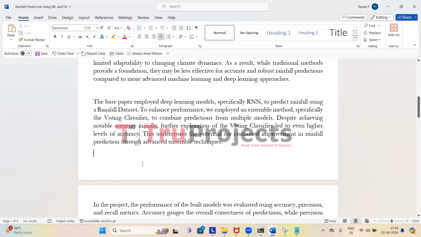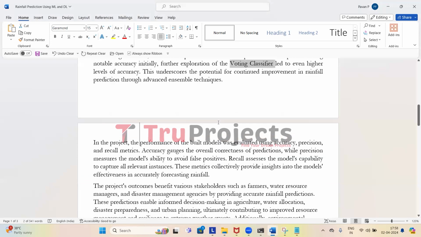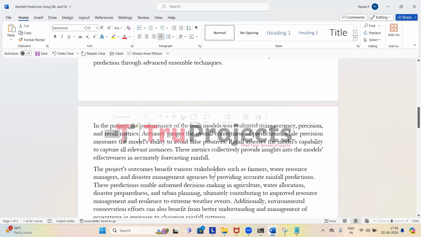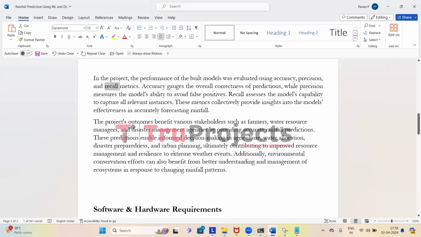Furthermore, to improve the performance, we have employed an ensemble method, that is, the voting classifier. It combines both the decision tree and random forest to make an accurate prediction of rainfall. And we have evaluated all the models built in the project using accuracy, precision, recall, and F1 score. By doing so, this project will benefit farmers, water resource managers, and disaster management.